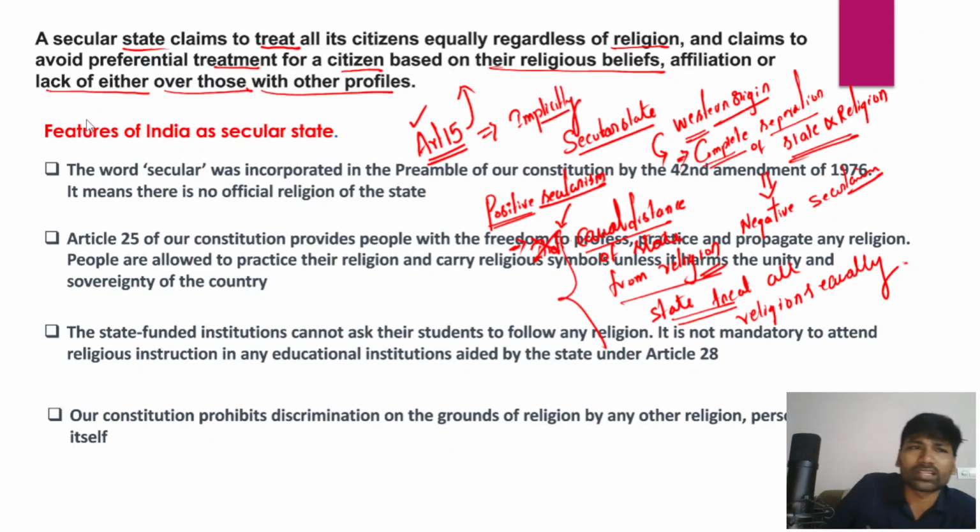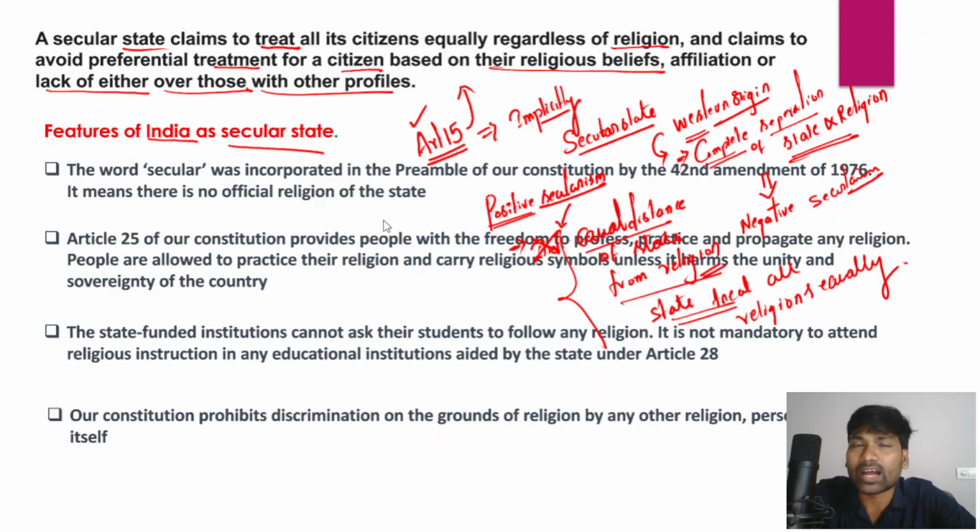Now, in this context, what are the basic features of India as a secular state? India as a secular state has certain basic features. For example, as I've already told you, secularism as a word, as a term, is not originally included in the Indian Constitution. Rather, the secularism principle is implicitly covered through the right to religion, Article 15, Article 16, etc. However, the word secular was explicitly incorporated into the preamble of our Constitution through the 42nd Constitutional Amendment Act in 1976.